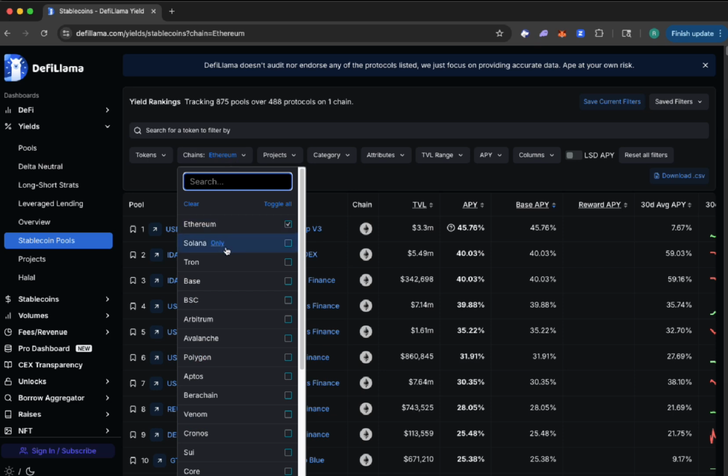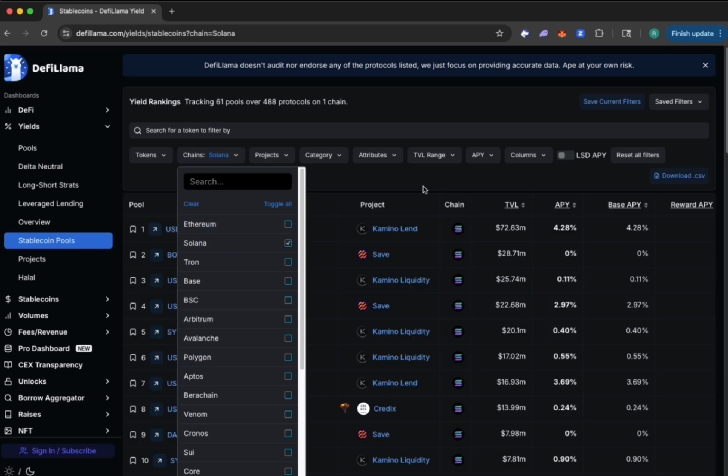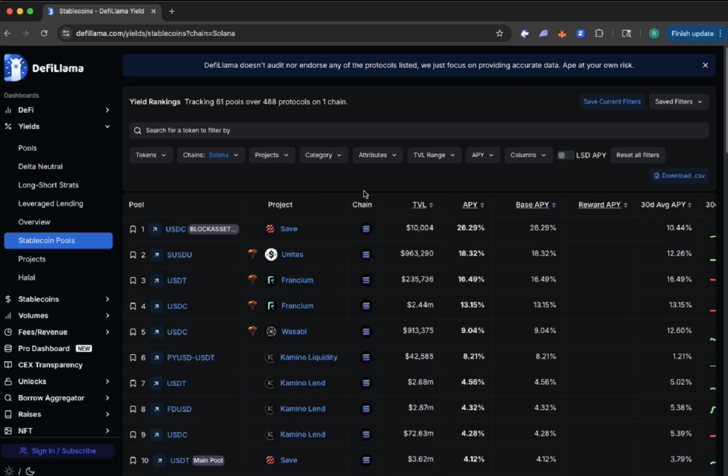You can take a look at Solana. Here's an interesting one. It's USDC only on a project called Save, which I've never heard of. It's on the Solana blockchain, and it has $10,000 in it. So maybe paying 26%, and that looks really, really great, but it's got $10,000 in it. That's not a lot. It looks like a super high-risk thing that I wouldn't even consider trusting.